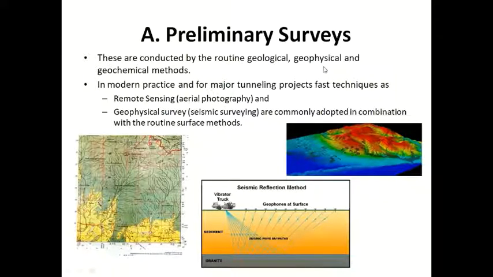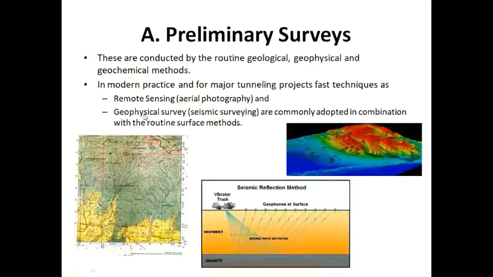Routine geology means collection of samples and all those things. Study the topo sheets, then geophysical survey, geochemical method. So these are the preliminary, primary surveys. Nowadays, we are using remote sensing, especially aerial photographs, to identify the locations for tunneling.